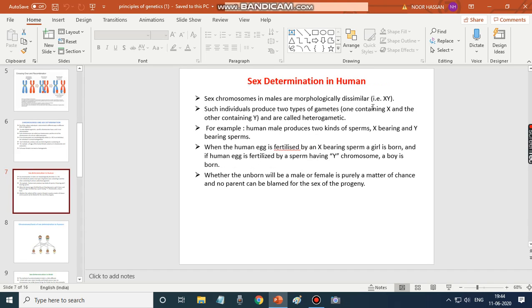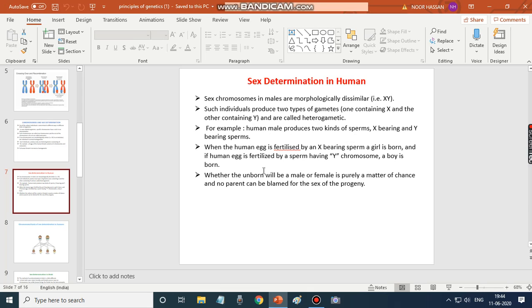Before that, this is about the chromosomal condition in males. Sex chromosomes in males are morphologically dissimilar. It is XY, but in females it is XX. Such individuals produce 2 types of gametes, one containing X and the other containing Y. So, they are called heterogametic. For example, a human male produces 2 kinds of sperms, X-bearing sperm and Y-bearing sperm.